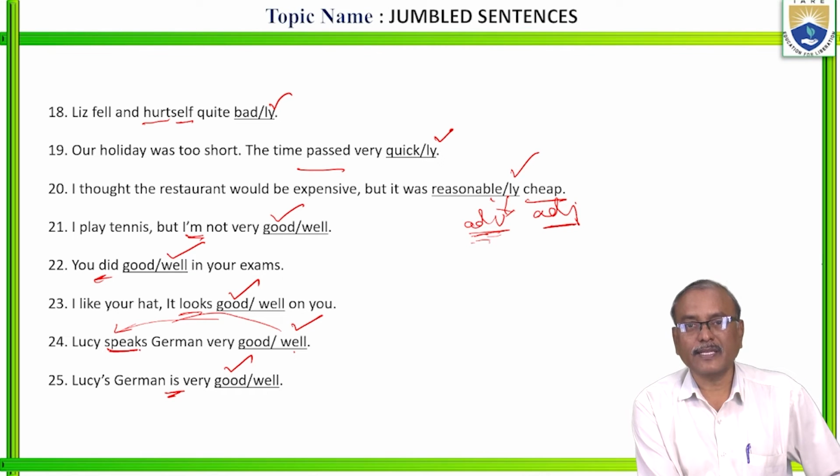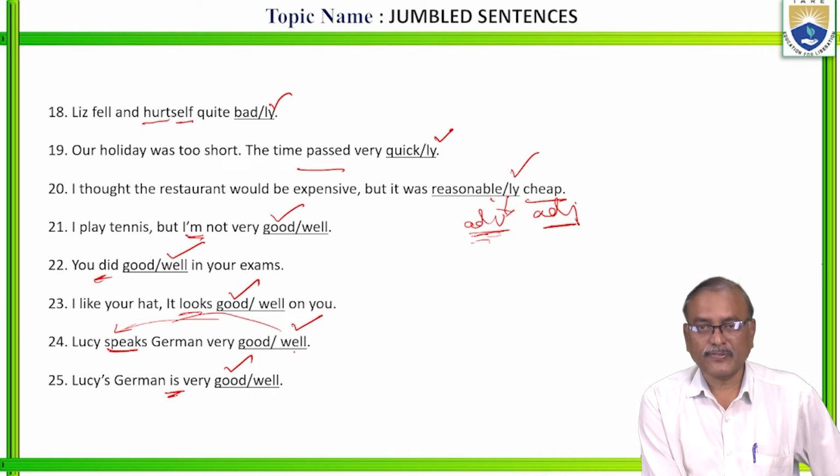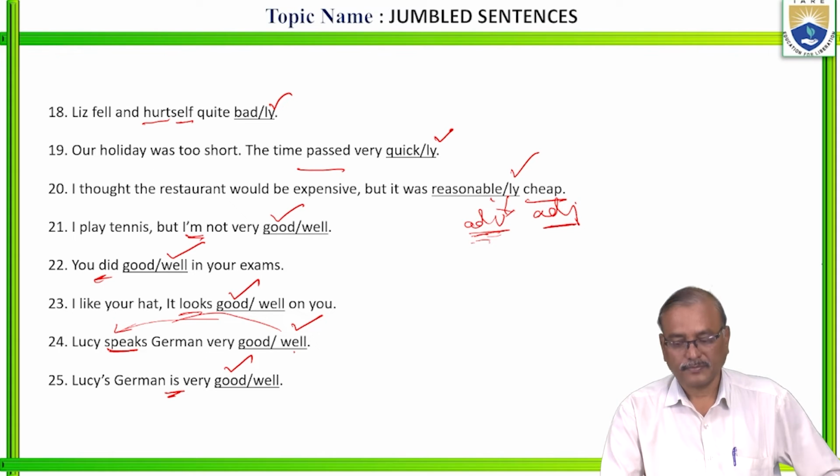Speaks is the dynamic verb, a progressive verb, whereas this one is the B form, which is a stative verb only, not a dynamic verb. So, if it is B form or a stative verb, we have to use an adjective only to qualify it. Okay? Right?